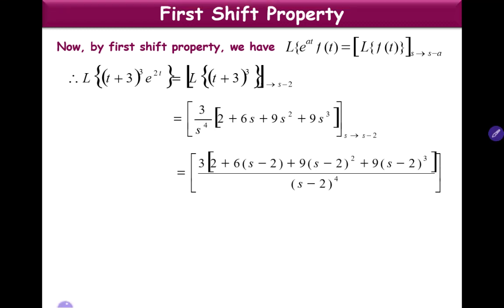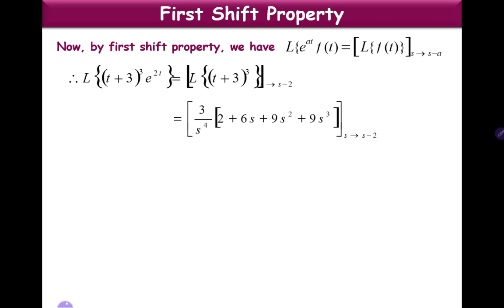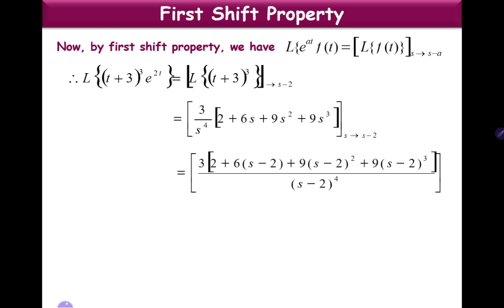It is 3 by s power 4 into (2 plus 6s plus 9s square plus 9s cube), replacing s with s minus 2. So we get 3 into (2 plus 6 into (s minus 2) plus 9 into (s minus 2) whole square plus 9 into (s minus 2) whole cube) by (s minus 2) whole power 4.